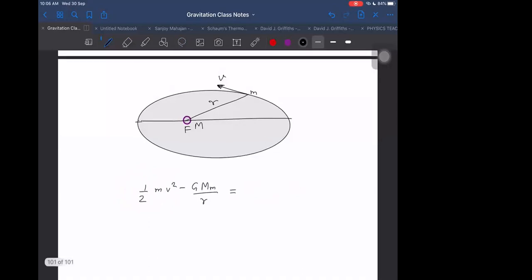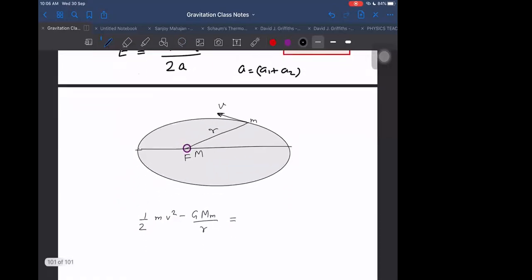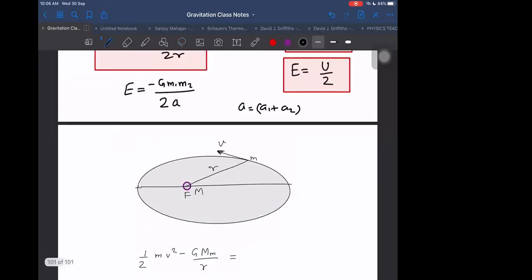And one more thing, next time onward, after the proof is done, this thing will be very, very helpful for you, and you should be learning it. This I recommend every student to learn, because it is very useful. For example, let us say somebody is asking us: all data is given, the same image and axis, and the major axis is given to us as 2a, but they are asking that when the body is at a distance small r, what will be the velocity?